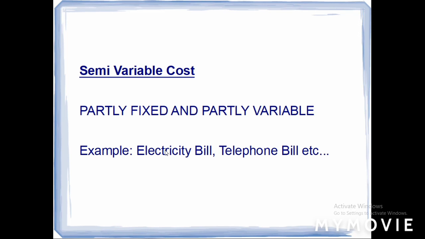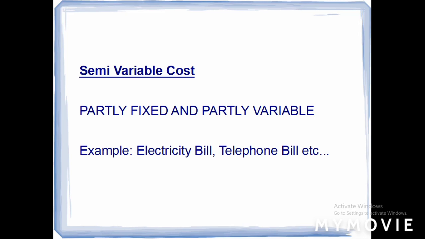The fixed amount is concerned with the rent which you are going to pay, and the other part is according to the consumption of electricity. The fixed part is going to be paid even if you use electricity or not. The balance of the cost is according to the consumption. Therefore, electricity bill is a semi-variable cost, partly fixed and partly variable.